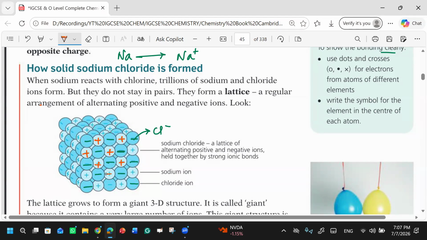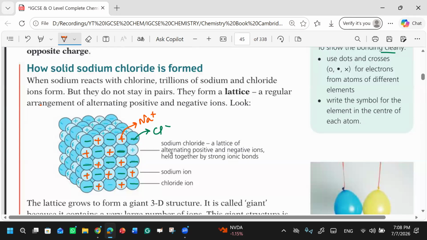Okay, so what can you tell me by this image? What is it representing? It shows that the negative ions and positive ions are together, there is a strong bonding, right? They are very close to each other. They're bonded. Sodium ion is bonded with the chloride ion.